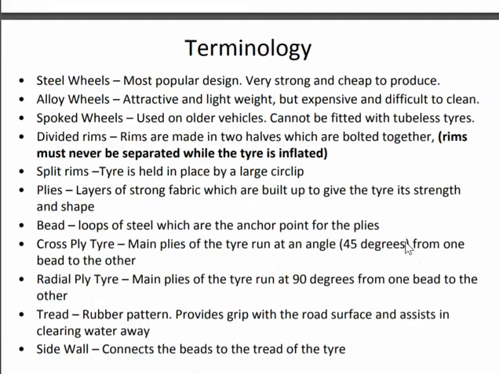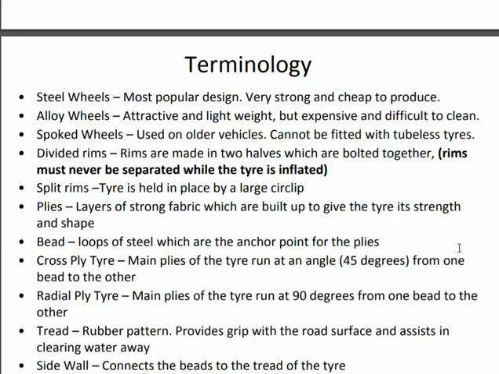Next we have terminology for the tires. We have different terms by which we will learn about the tires. Let's start with the steel wheel. The most popular design, very strong and cheap to produce, is the steel wheel. Alloy wheels are attractive and lightweight, but they are expensive and difficult to clean.